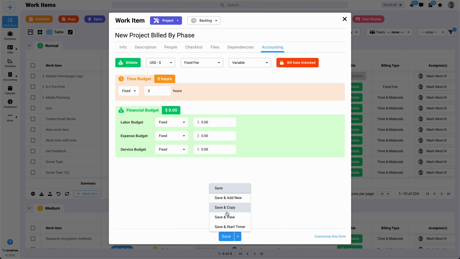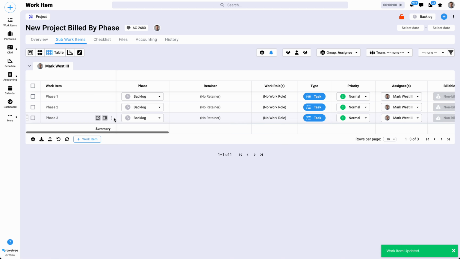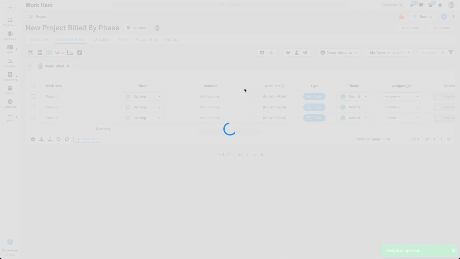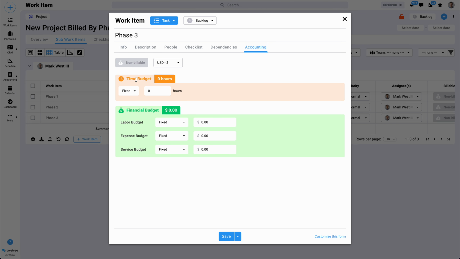So let's go ahead over here: accounting, billable, fixed fee, $1,000. And then finally for the third one, accounting, billable, fixed fee, $1,000.